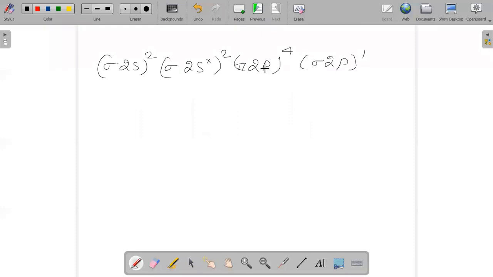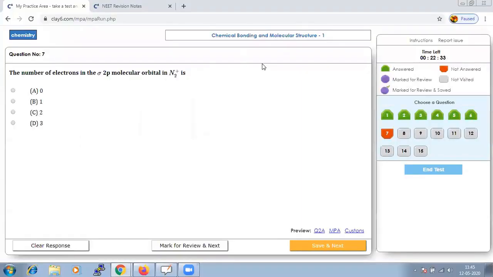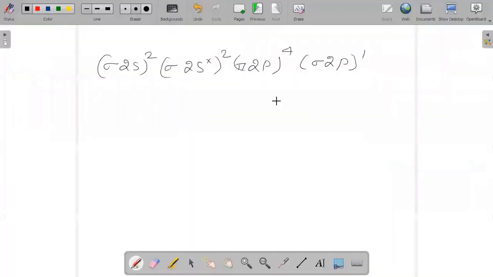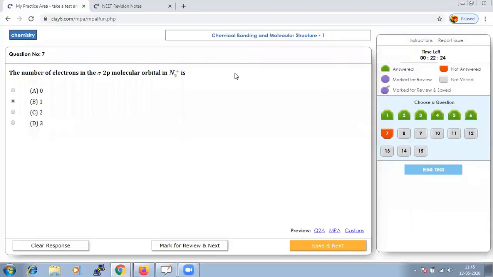So the number of electrons they have asked in sigma 2p should be 1. Hence, your answer should be option B.